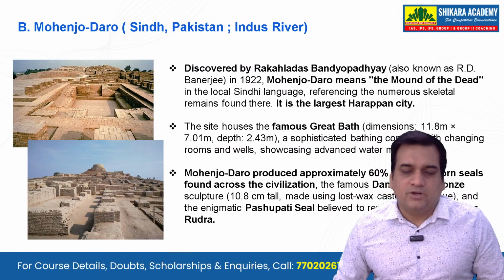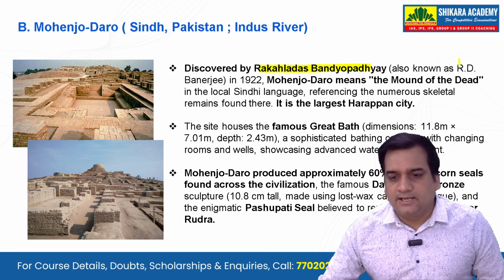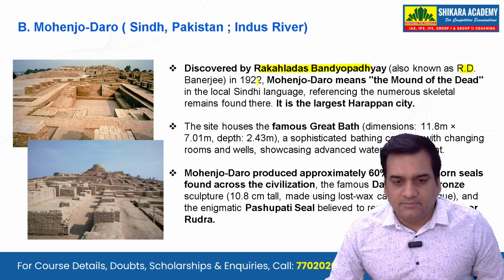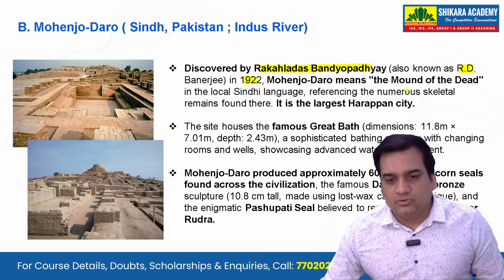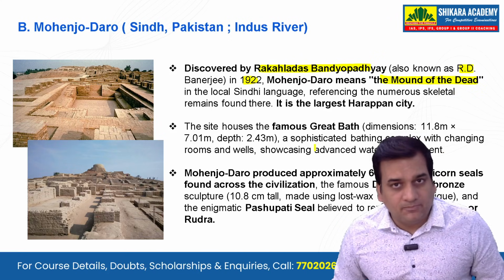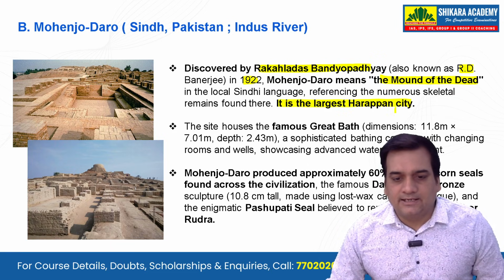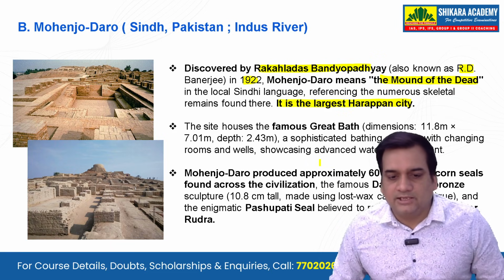Then let's see about Mohenjo-Daro, that's in Sindh, Pakistan, discovered by Rakhal Das Bandopadhyay, also known as R.D. Banerjee, please remember, in the year 1922. Mohenjo-Daro means what? It means the Mount of the Dead. Again, an important fact that you should note, and it is the largest Harappan city. This is also something that you should remember.